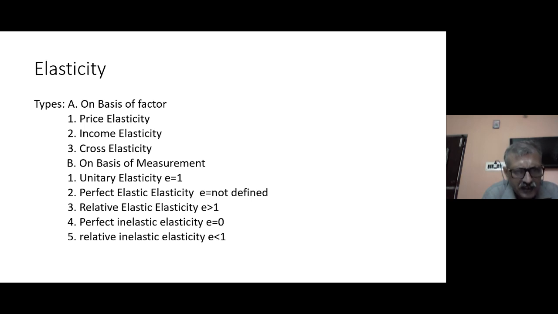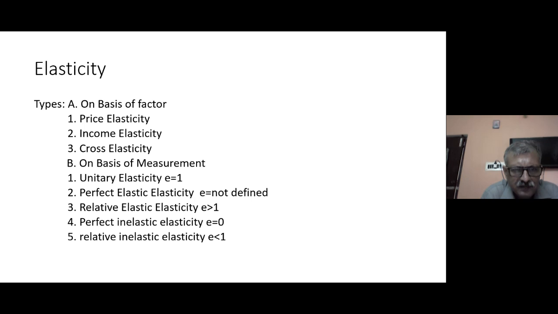If it is inelastic, is it perfectly inelastic or somewhat inelastic? And this we can understand by determining the rate of change. If elasticity is 1, we can conclude that it is unitary in nature. If elasticity is greater than 1 but well defined, then we can conclude it is relatively elastic.